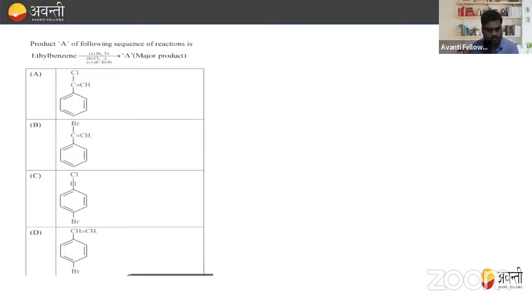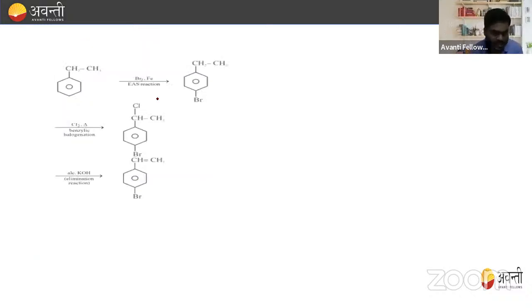Now, the product A of the following sequence of reaction is given, ethyl benzene. Now, whenever the ethyl benzene is treated with Br2/Fe, Cl2, alcoholic KOH, what will form? A, B, C, D. So, try to solve this question. What product will you get, beta, when we treat ethyl benzene? Let's discuss.